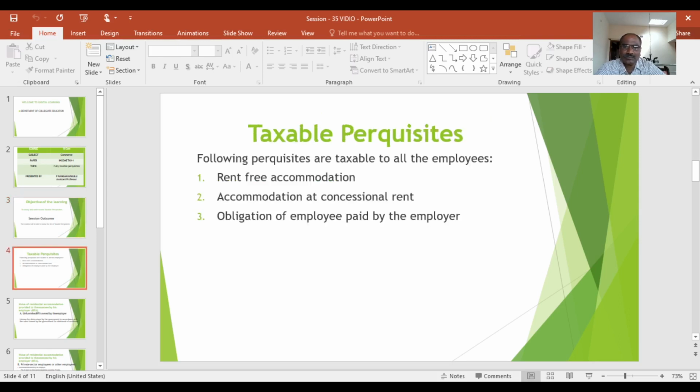So here the taxable perquisites are the following perquisites that are taxable to all the employees. Number 1, the rent free accommodation. Number 2, accommodation at concessional rent. And number 3, obligation of employee paid by the employer. These are the 3 taxable perquisites.